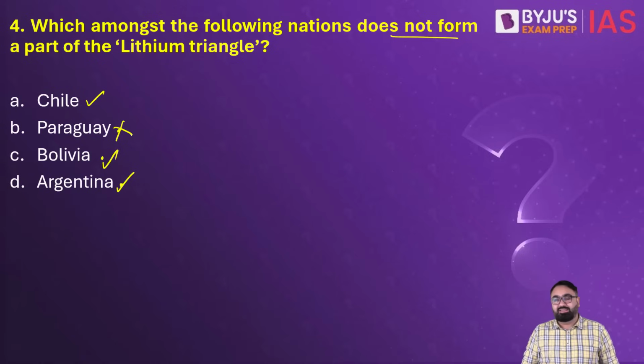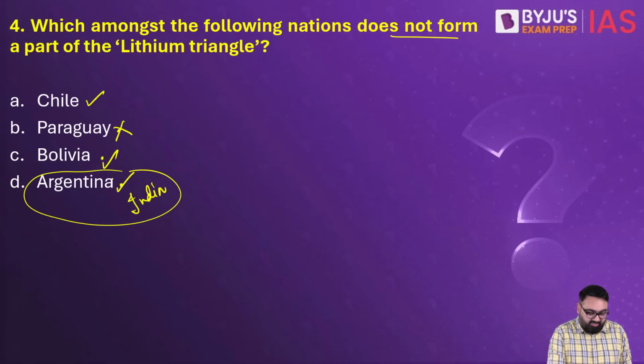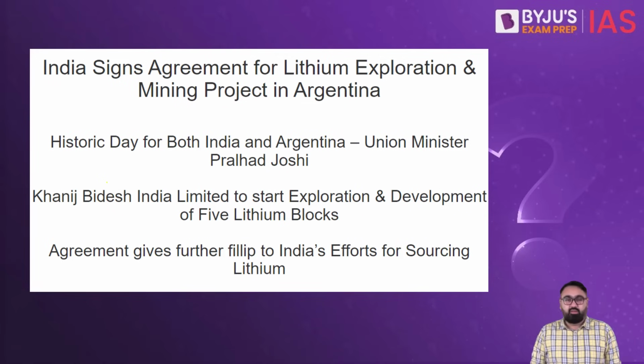The reason why we are discussing this is that there's a latest development between India and Argentina. India and Argentina have come together to sign an agreement to explore and mine lithium projects in Argentina. Now, as you know, Argentina is one of the largest producers of lithium in the entire world. It has one of the largest reserves. These three countries together make up over half of the lithium reserves around the entire world.